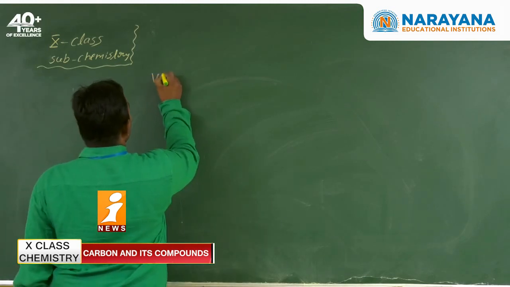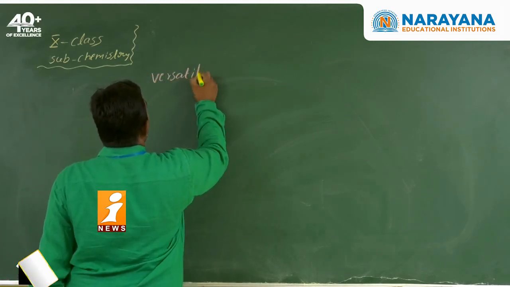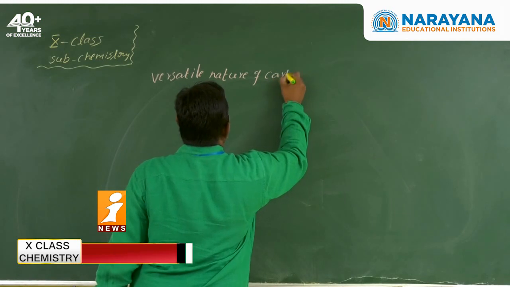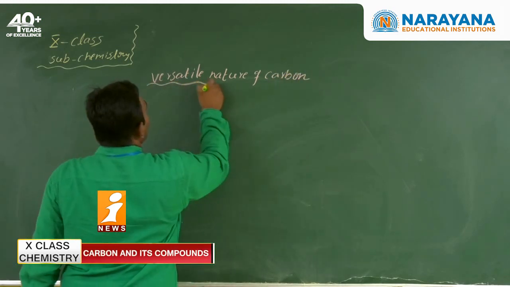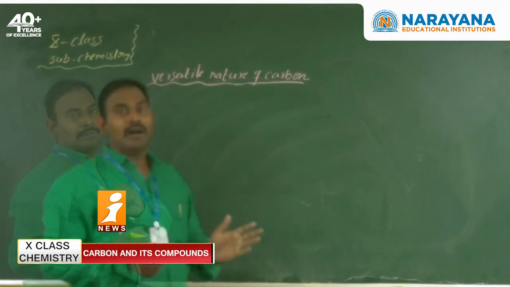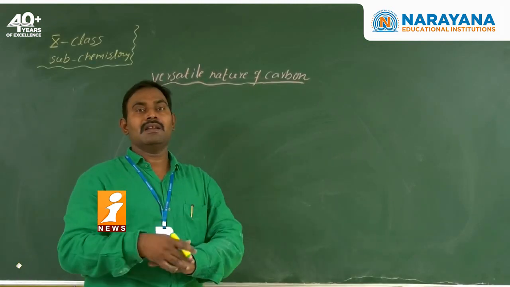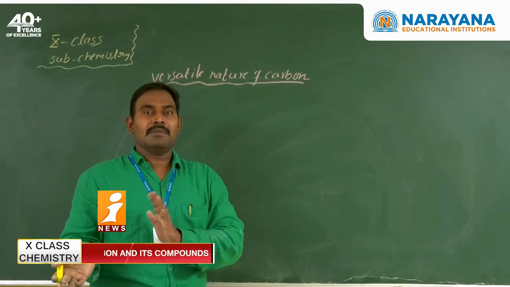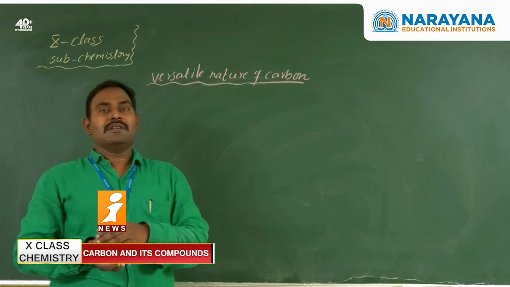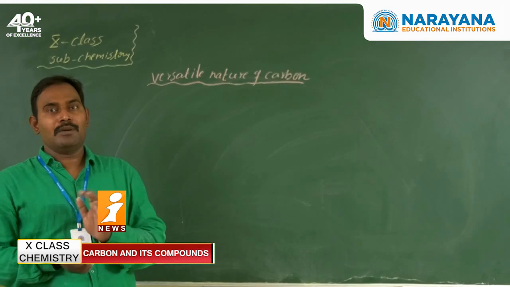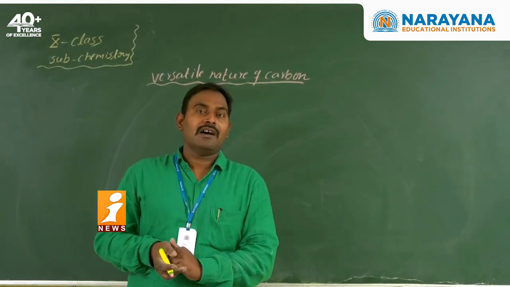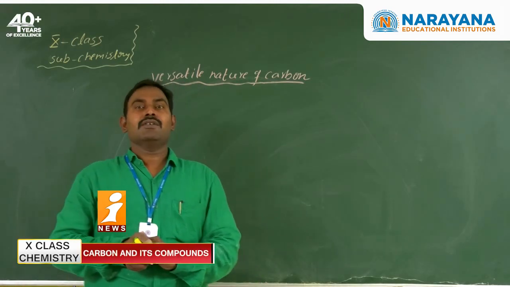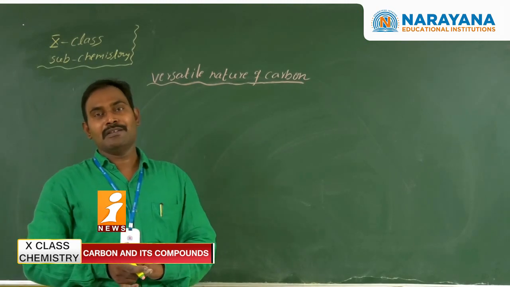Next our topic is the versatile nature of carbon. What is the meaning of versatile? How is carbon different from the other elements? Except carbon, the remaining 117 elements form approximately 25,000 to 50,000 compounds. Now coming to carbon, only carbon can form 3 million to 5 million. Nowadays we have approximately 5 million organic compounds, nothing but carbon compounds.